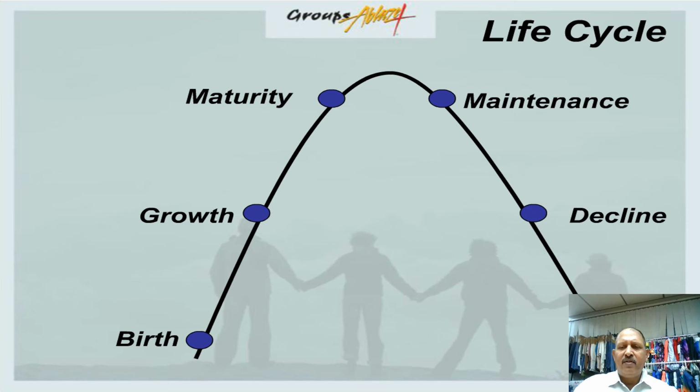But the same life cycle, when it comes to human life, is also a bell curve. It starts with birth, then comes the growth, the education and all, and then there's maturity, and this is the peak. This is the peak where the person will be earning the highest of his life, be it income in terms of money, respect, or experience. After that starts the maintenance of whatever we have earned, and then the decline, and finally death. This is a simple life cycle of a human being, which is also a bell curve.